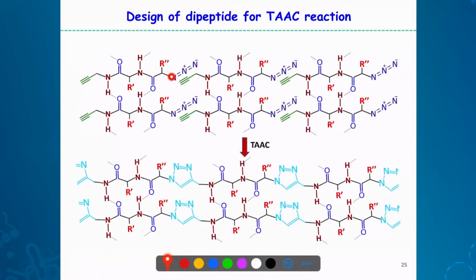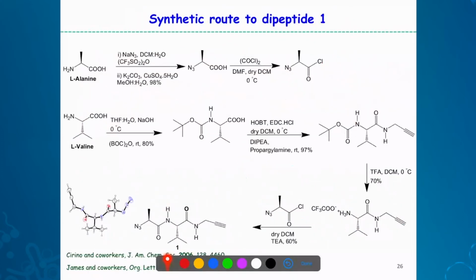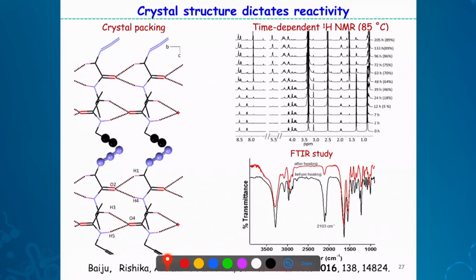And we'll be placing this kind of azide and alkyne at proximity if you make this kind of small peptides. And then we can do reaction along this direction. We can make pseudo proteins or larger protein-like molecules. So the first sequence we have taken is a valine alanine system having azide and alkyne, a crystalline material. And this is the hydrogen bonding direction or beta sheet direction. You can see the azide and alkyne between adjacent stacks are at proximity.